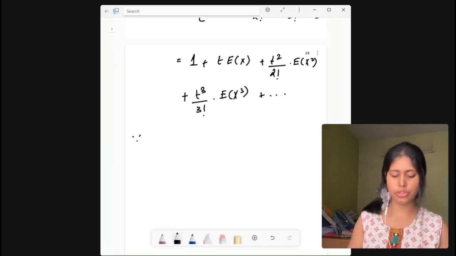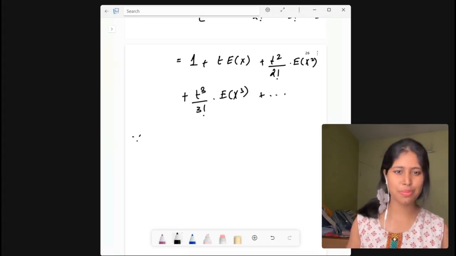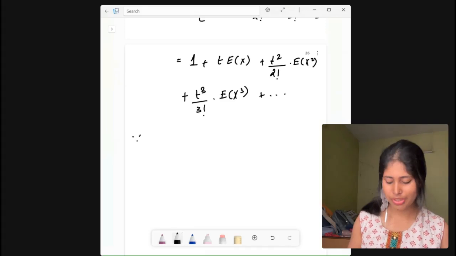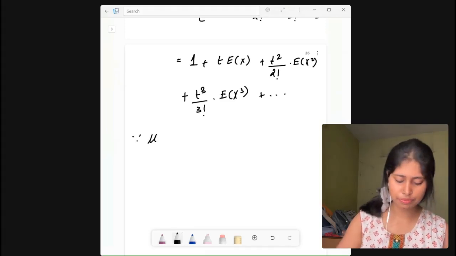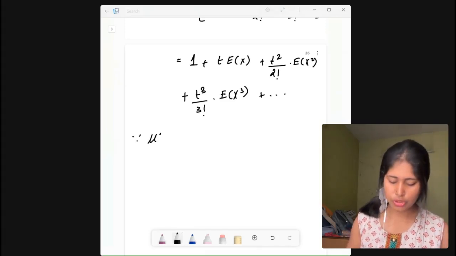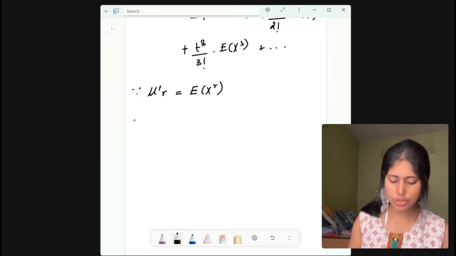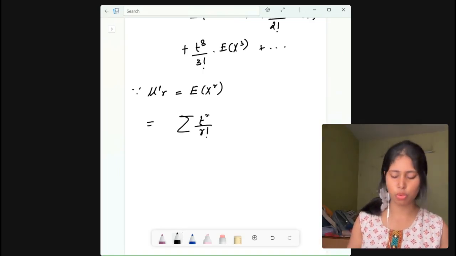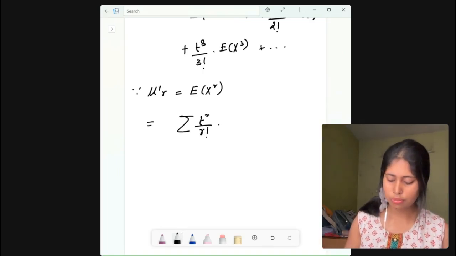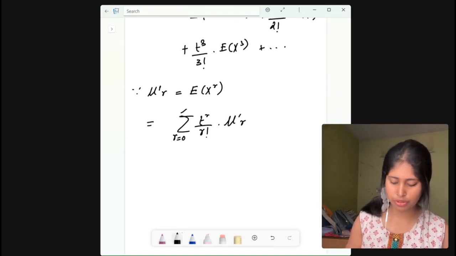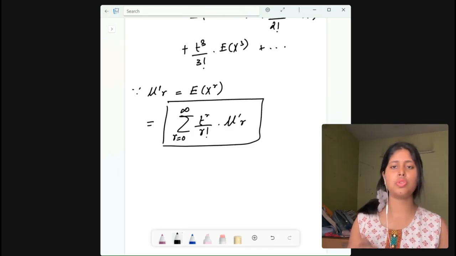Since we know that mu dash r is equal to expectation of x to the power r, right? Hence we can write the summation of t to the power r by r factorial, like generalizing the term, times mu dash r, where r is running from 0 to infinity. This is what you need to remember.